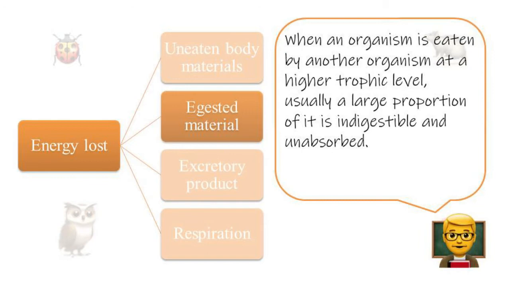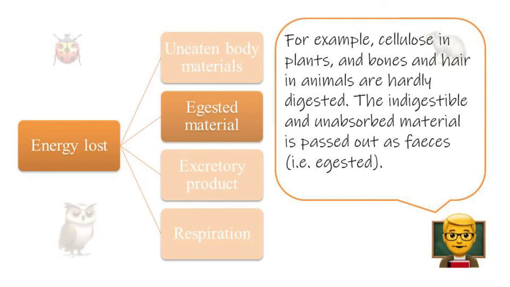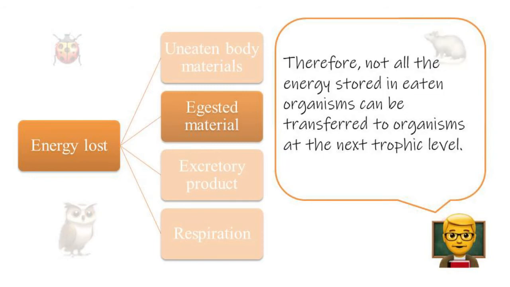When an organism is eaten by another organism at a higher trophic level, usually a large proportion of it is indigestible and unabsorbed. For example, cellulose in plants and bones and hair in animals are hardly digested. The indigestible and unabsorbed material is passed out as feces, meaning undigested. Therefore, not all energy stored in eaten organisms can be transferred to organisms at the next trophic level.